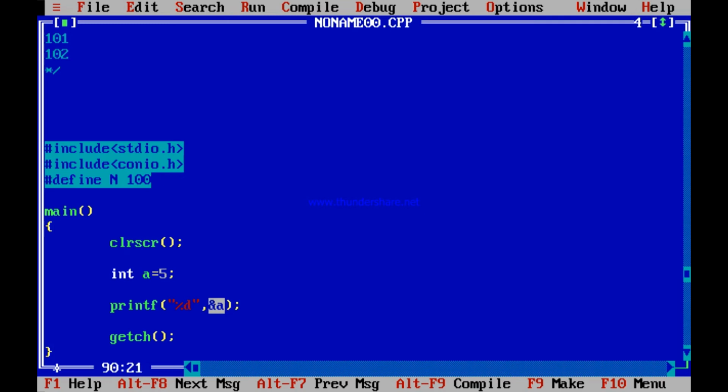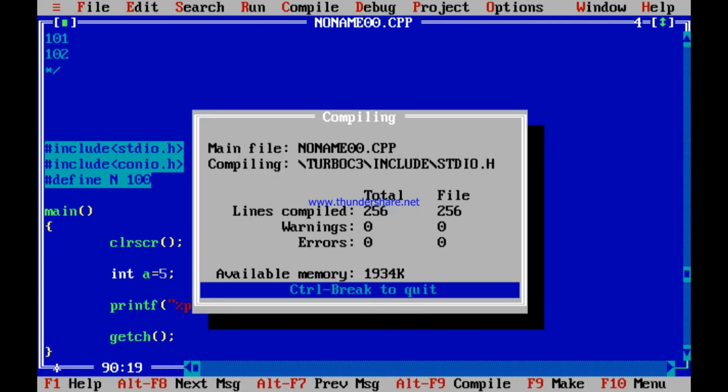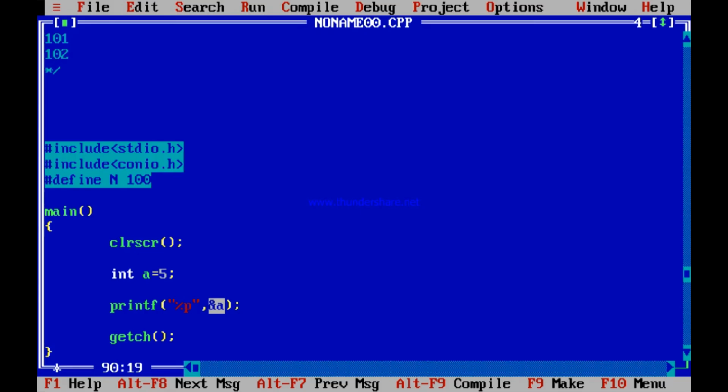So you print an address not using d but p. P means pointer. P means address. You print an address. So now you are printing the address of a. Check out what it prints. FFF4, as if a has been stored in the memory location FFF4.